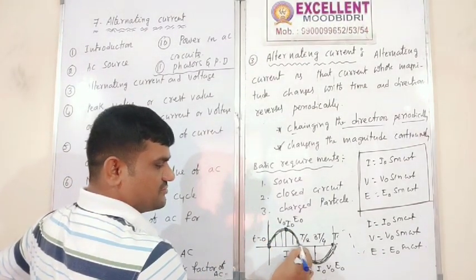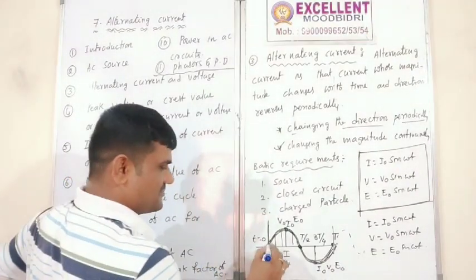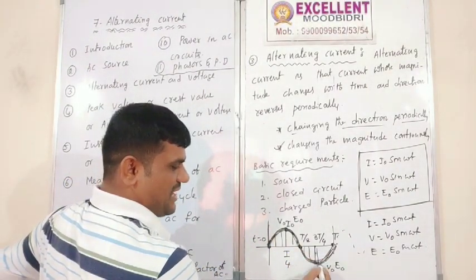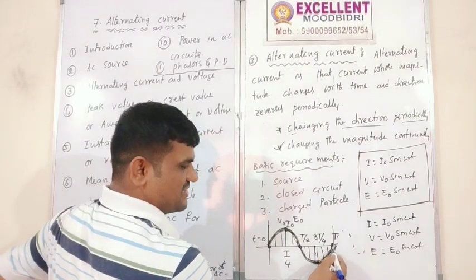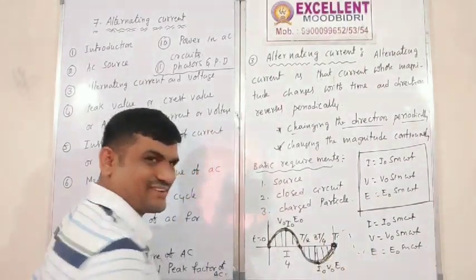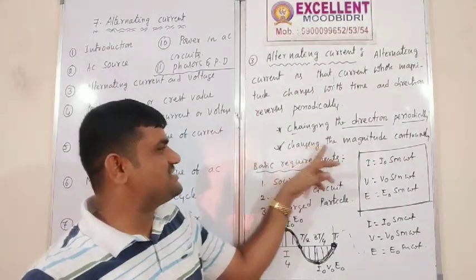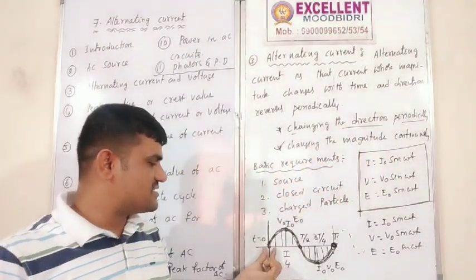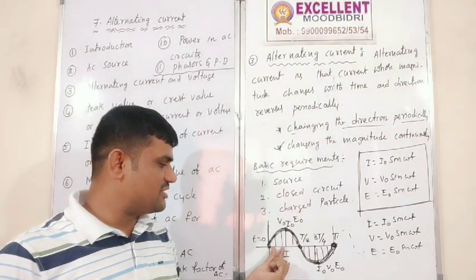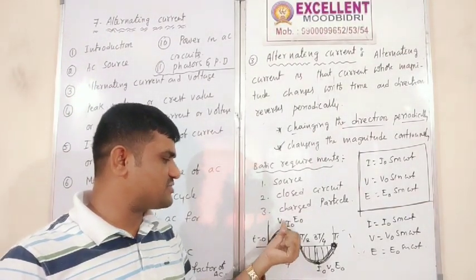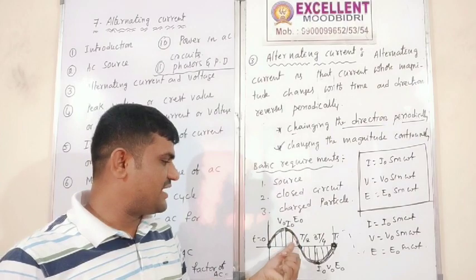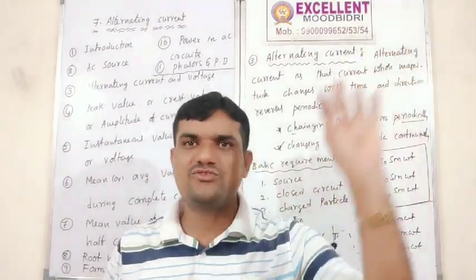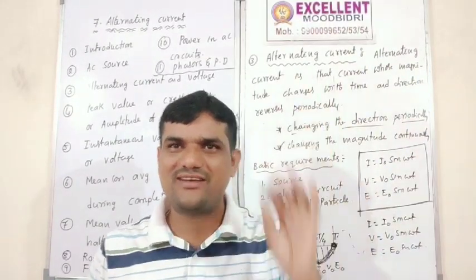So current is 0, voltage is 0, reaching 0. Again it increases to maximum, again decreases to reach 0. Correct or not? So what is that? Changing the magnitude continuously. Here some current will be there, here a little bit more, here maximum current, maximum voltage also. So again voltage 0. Voltage 0 means current is also 0. Why? Because V is equal to I into R.